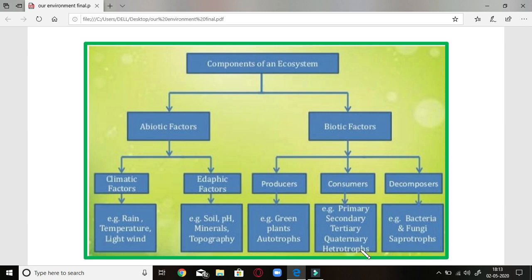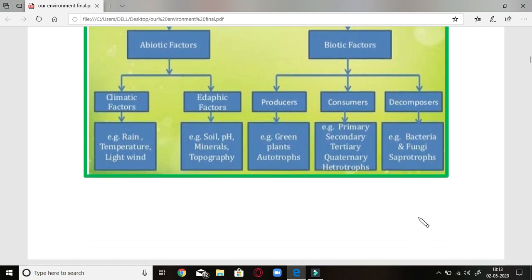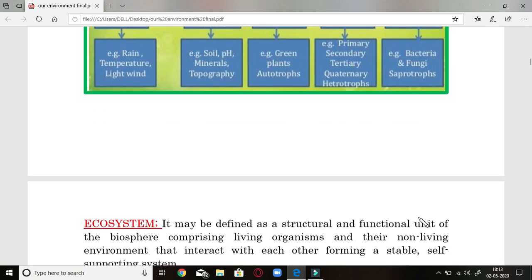Decomposers decompose producers as well as consumers, and they include bacteria and fungi. Mostly they are saprotrophs, that is, they depend on the decayed matter of plants and animals.